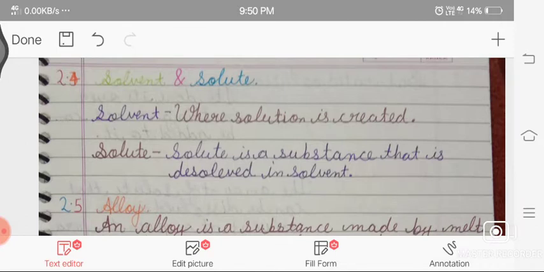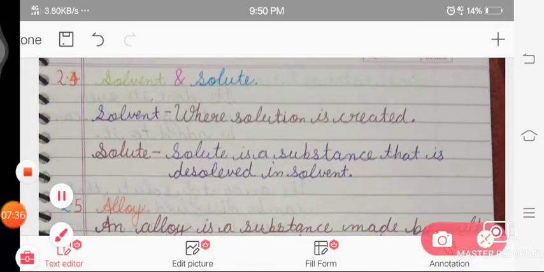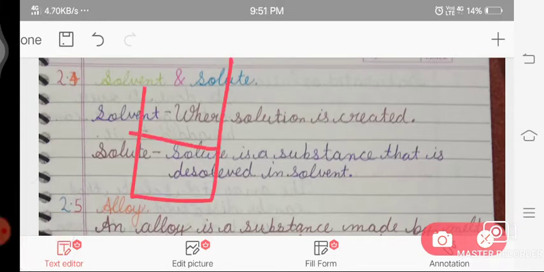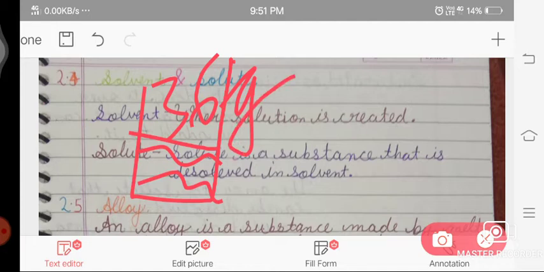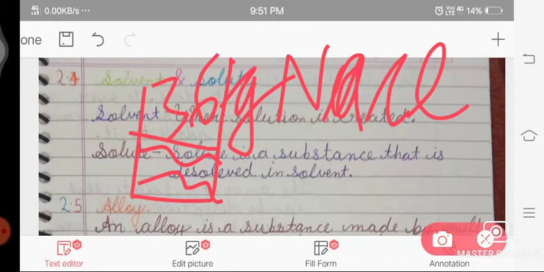So now we discuss what is solvent and what is solute. Solvent is where the solution is created, the one which is in the majority. Like we take a beaker with 100 gram of water and dissolve 36 gram of NaCl, which is common salt. So in this, the 100 gram of water, which is in majority, is the solvent.